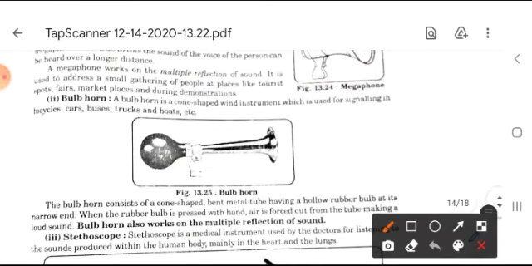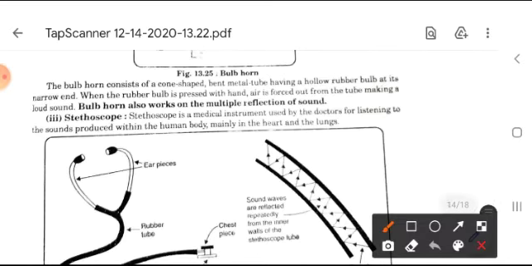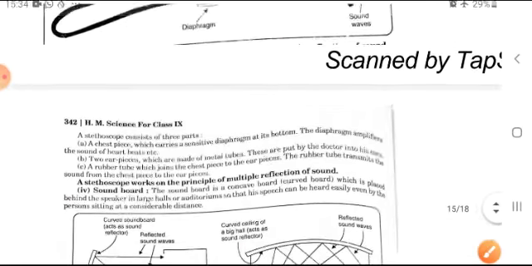Similarly, bulb horn, this is very useful nowadays also in Mumbai, Bangalore and so many metropolitan cities in India. This creates low noise pollution compared to the sharp horn. In the same way, another use is stethoscope. This also uses the reflection of sound method for checking the heartbeat, checking the throat or breathing sound. Doctors can use it.